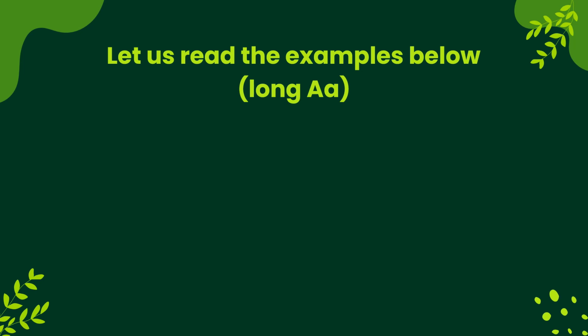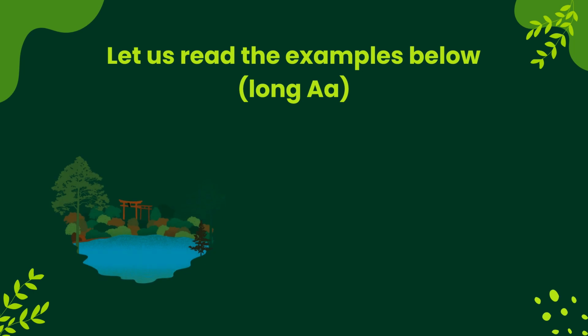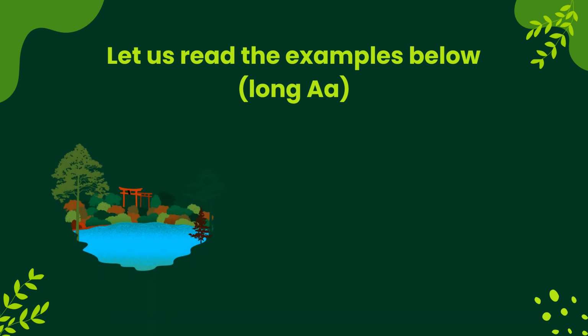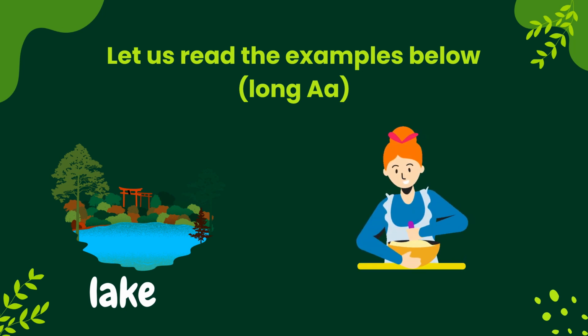So, here are the examples for long A sound. Let us take a look. I have here some pictures. What is this? This is a lake. So the vowel A there is read as A. So if we join them together, it will become lake.